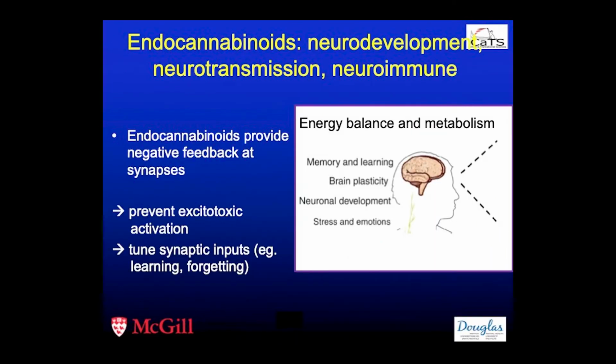Endocannabinoids are important. They provide negative feedback to synapses. They are involved in memory, learning, brain plasticity, neuronal development, and the regulation of stress and emotions. They prevent excitotoxic activation, and by doing that, they fine-tune synaptic inputs that are also involved in learning and memory.